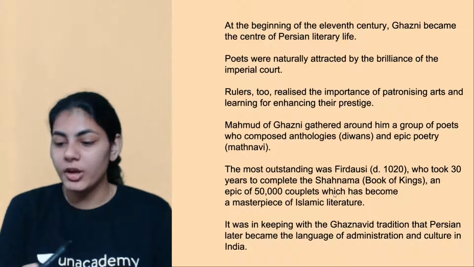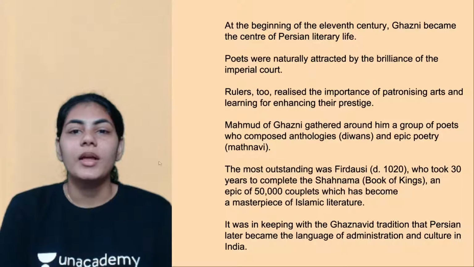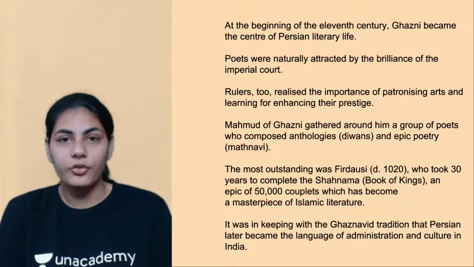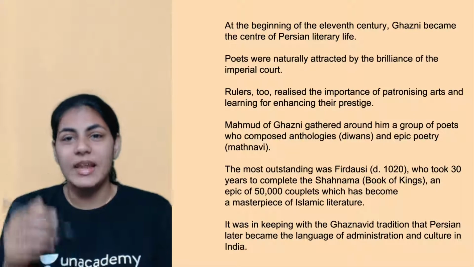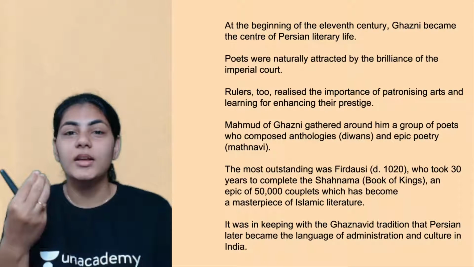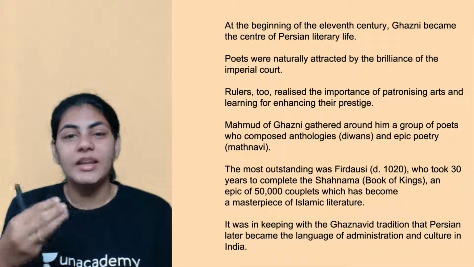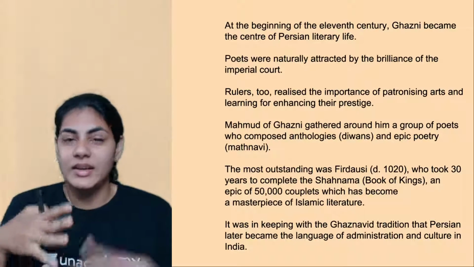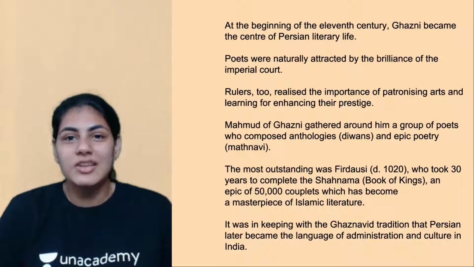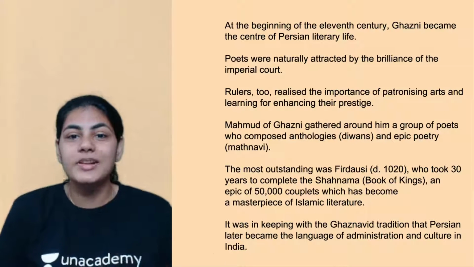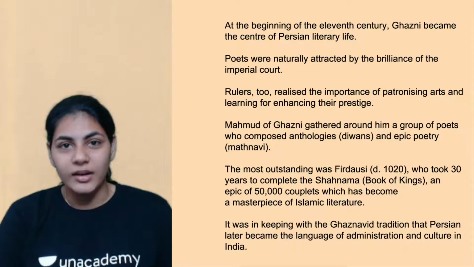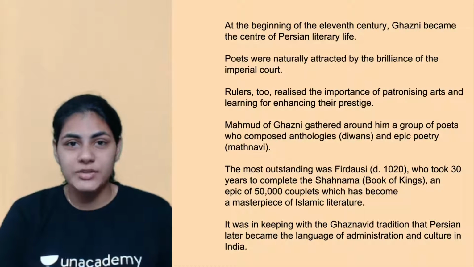So quickly moving on to the next slide. What happens at the beginning of the 11th century, right? The 11th century is the time when Muhammad of Ghazni became the ruler, right? He started gaining a lot of prominence. He started expanding his territories and boundaries in every way possible. He even tried to conquer India, right? And sometimes he was successful.